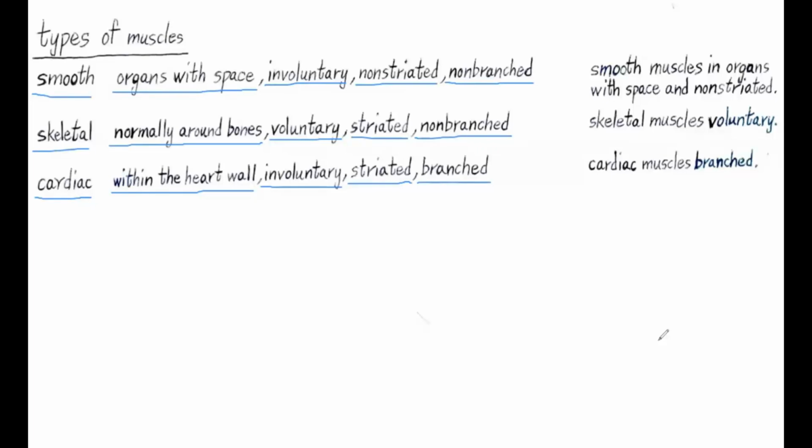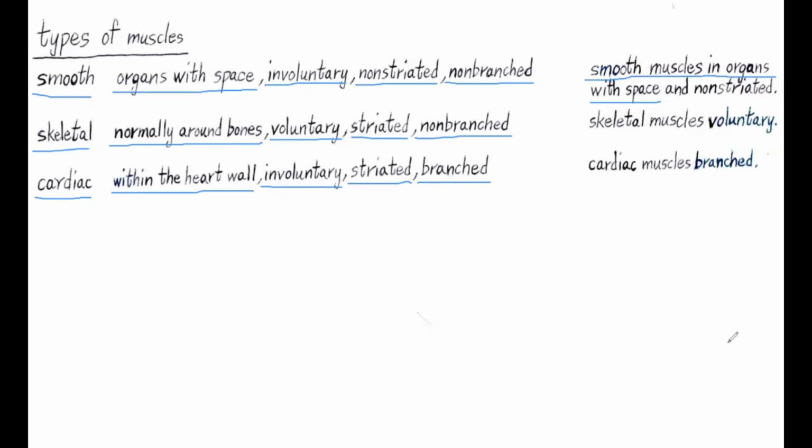Okay. So we just talked about a lot of information. How are we going to be able to remember all this information? We create a few summary sentences. And with these summary sentences, we are not worried about the grammar. We only worry about making them as short as possible. So the shorter the summary sentence, the easier it is for us to remember. We have a few summary sentences on the right side of the screen. The first one is, smooth muscle found in organs with space.